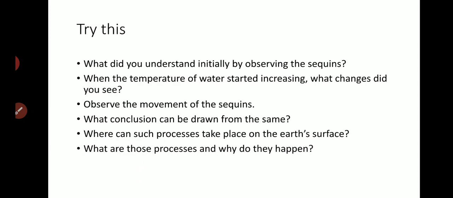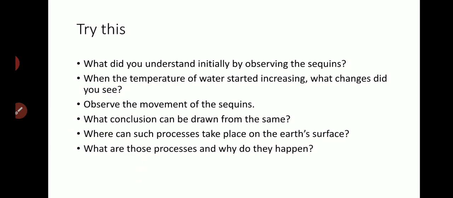So we can say that as the temperature increases, because of that spirit lamp, the temperature of water increases and the density of water decreases. As the temperature increases, the density of water decreases and the water becomes lighter.